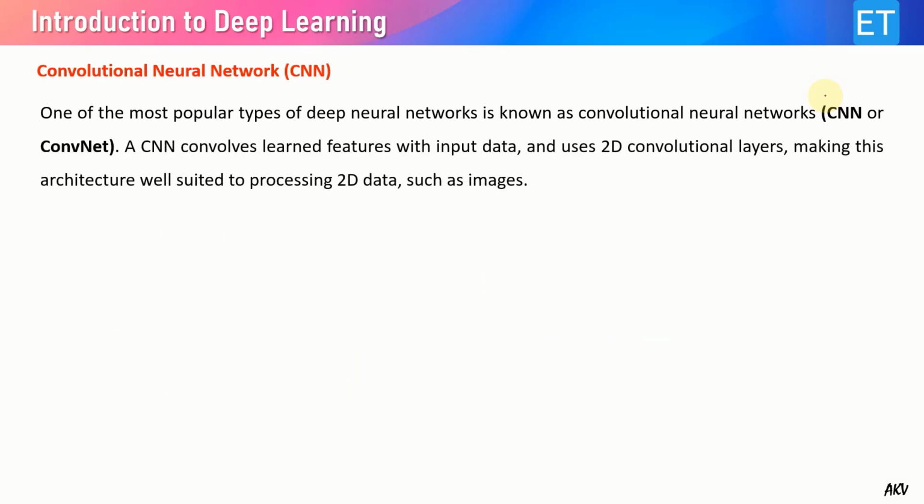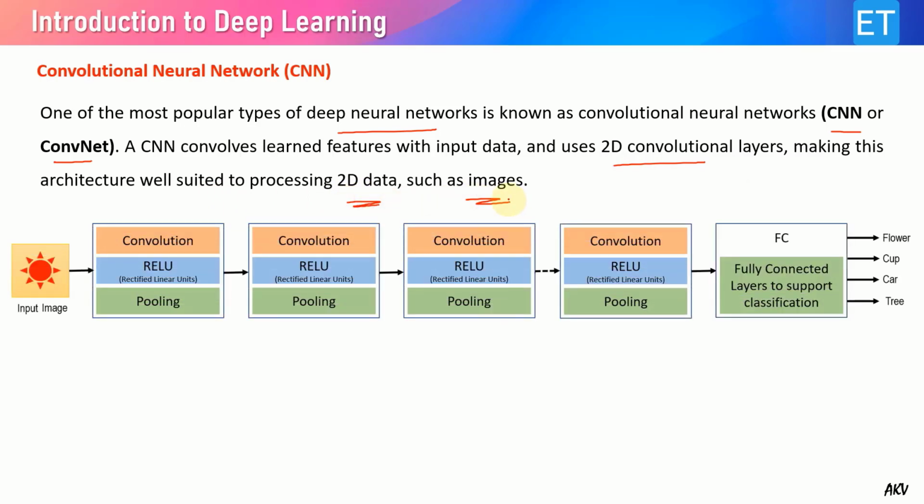Now let us see the convolutional neural network. It is one of the most popular types of deep neural network, known as ConvNet or CNN. A CNN convolves learned features with input data and uses two-dimensional convolution layers, making this architecture well suited to process 2D data such as images. So this is the architecture of CNN.